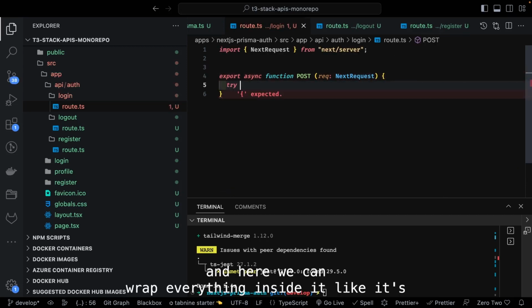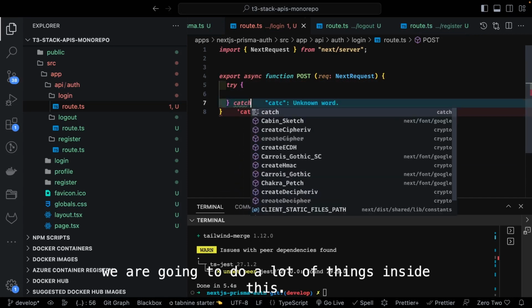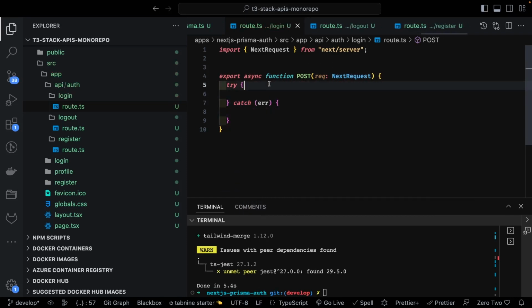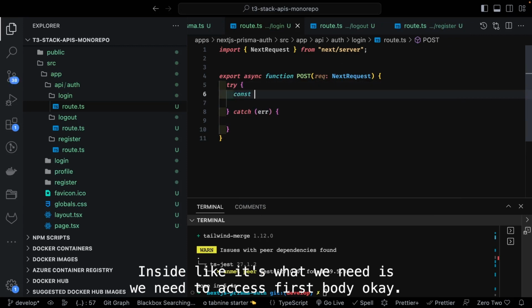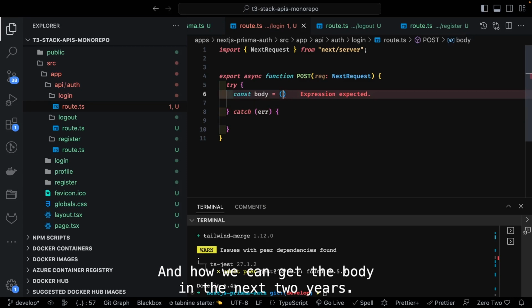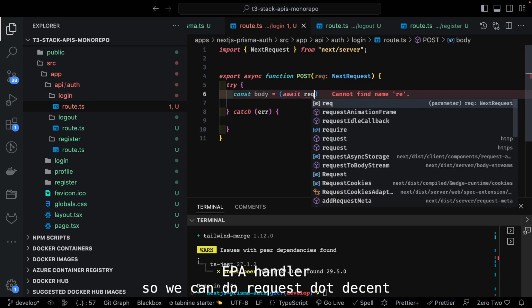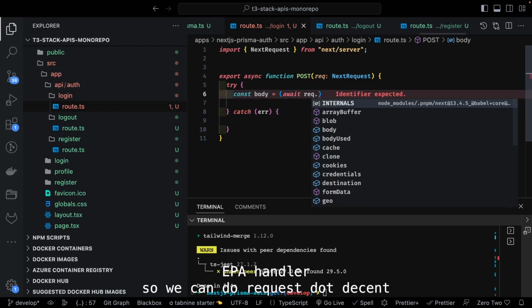and here we can wrap everything inside a try catch. We are going to do lots of things inside this. Inside try catch, first we need to access the body. How can we get the body in the Next.js API handler? We can do request.json().